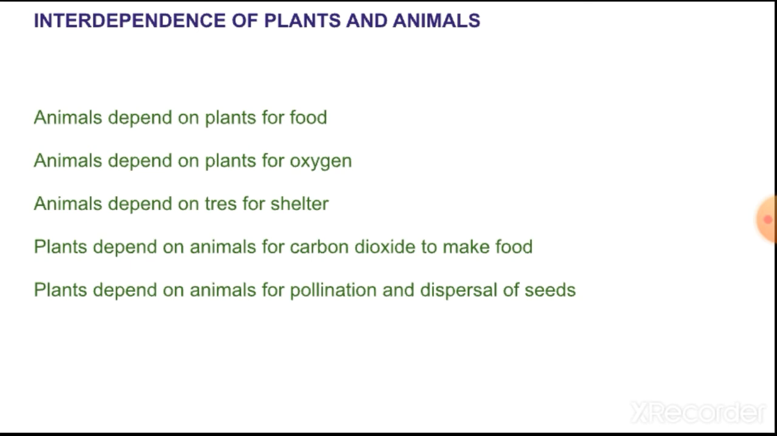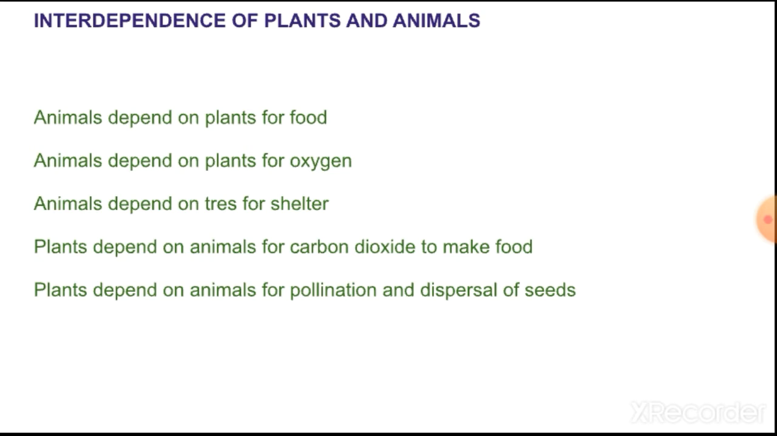Interdependence between plants and animals means plants and animals depend on each other. As I have told, plants and animals depend on each other in different ways. Okay, so first is animals depend on plants for food. How do animals depend on plants for food? Green plants produce their own food. Green plants produce their food themselves by photosynthesis. Therefore, they are also called producers. The plants making food themselves are the producers.